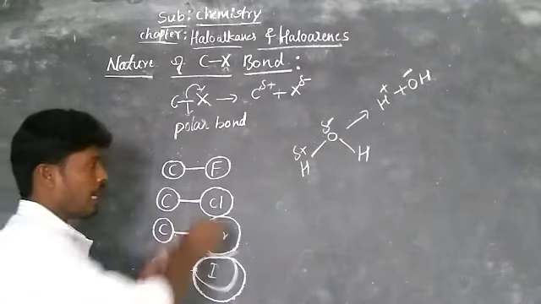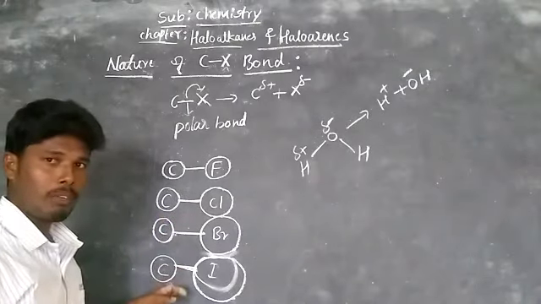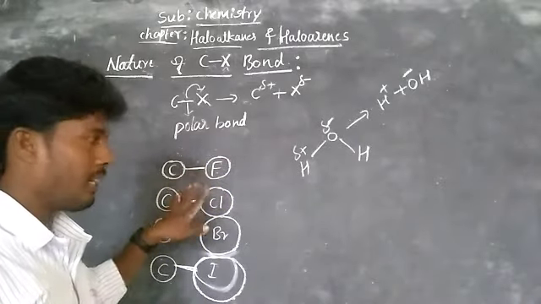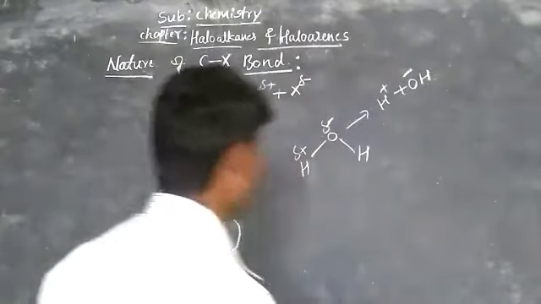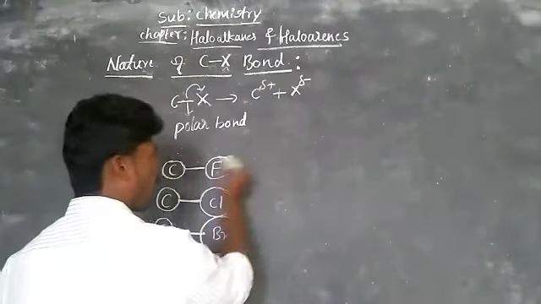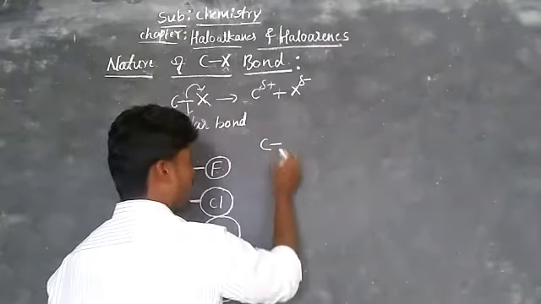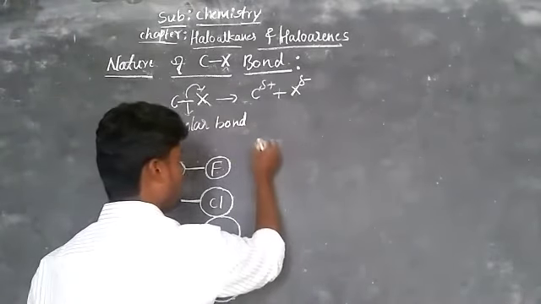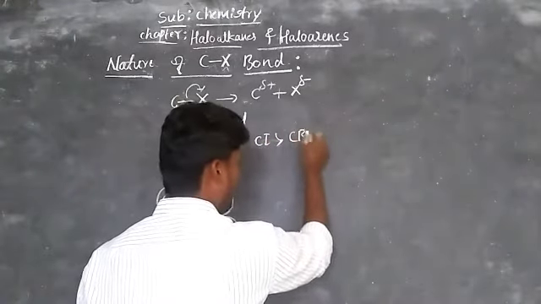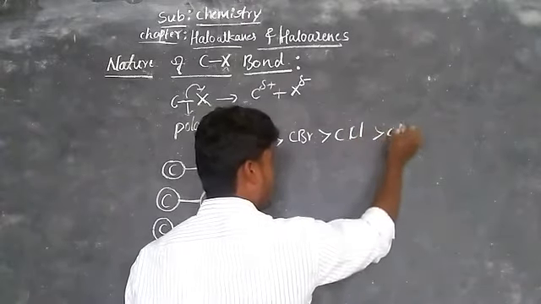Remember, as the atomic number of an atom increases, the bond length of the bond increases. Therefore, the increasing order of bond length is given by carbon iodine, that is C-I bond length is higher than C-Br, which is higher than C-Cl, which is higher than C-F.